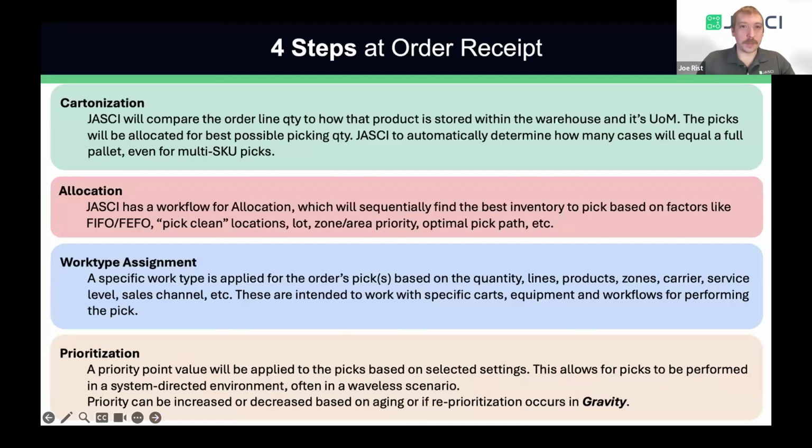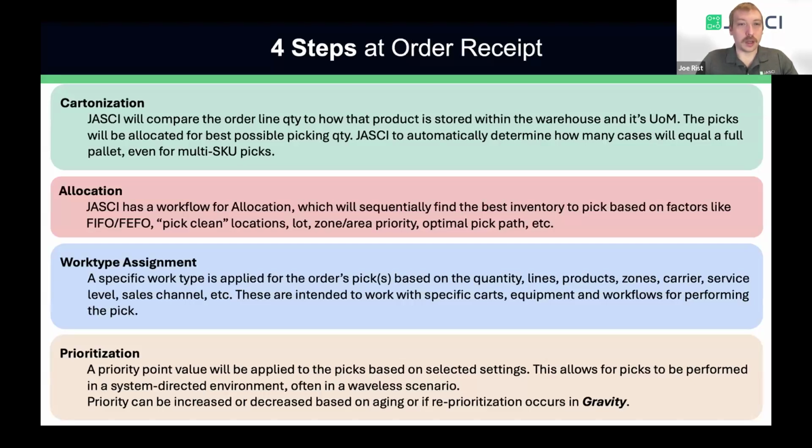We're going to talk about those four steps that I just mentioned: the cartonization, the allocation, the work type assignment, and the prioritization. The first one we'll talk about is cartonization. This is where JASCI is going to look at the order size, the quantities, the lines, what products are on there, and we're going to consider the dimensional data that we know about those products, as well as how we store in different units of measure within our warehouse, how much quantity is in each location. By cartonizing, we're determining if that needs to be, say, a full pallet pick, or maybe it's going to be cases to a pallet, or maybe we're going to be suggesting a particular box size for the e-commerce order based on the dimensional data.